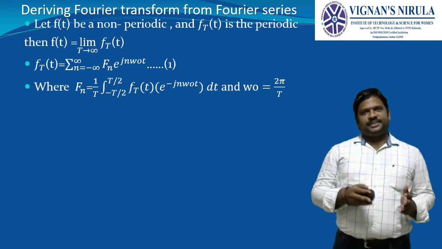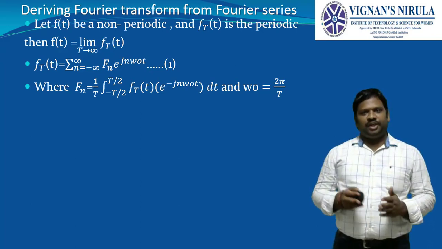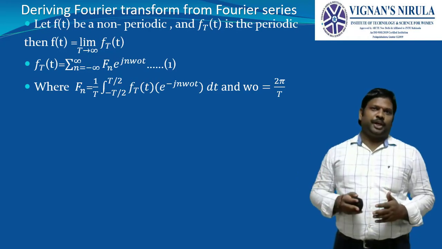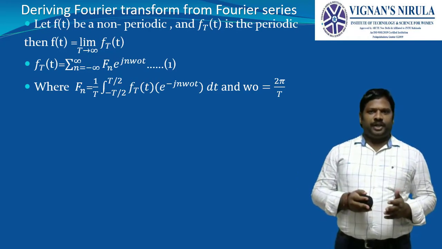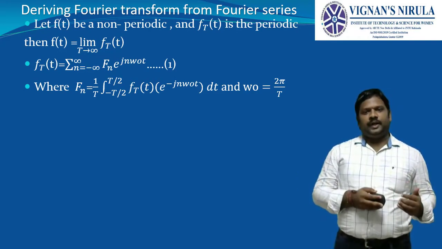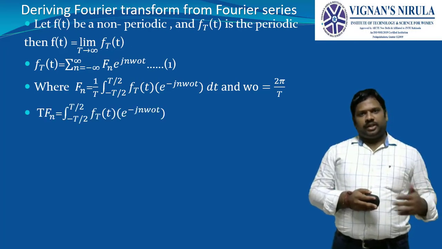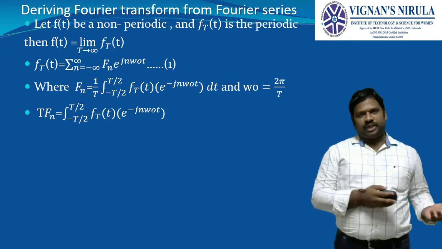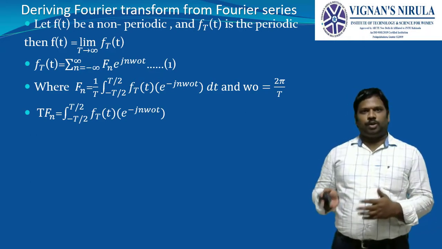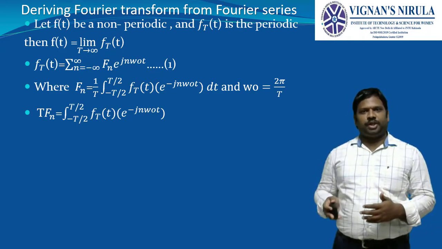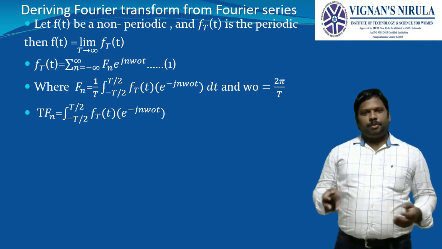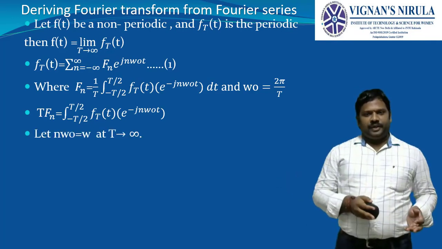by T, integral from minus T by 2 to T by 2 of f_T(t) e^(-j n omega naught t) dt, where e^(-j n omega naught t) indicates that it is calculating the coefficient F_n. Next, take this T to the left side, then T times F_n will be equal to the integral from minus T by 2 to T by 2 of f_T(t) e^(-j n omega naught t) dt.